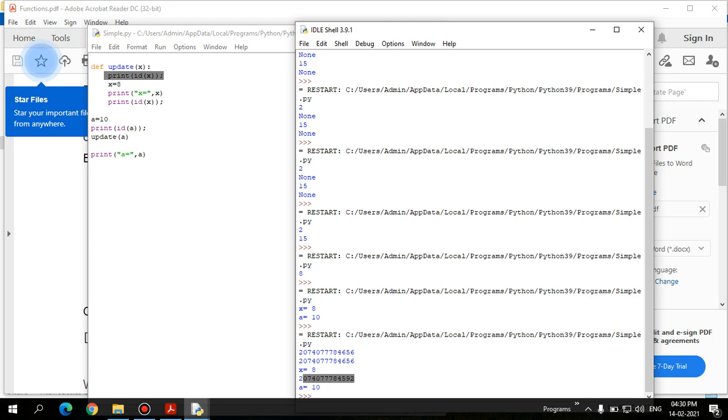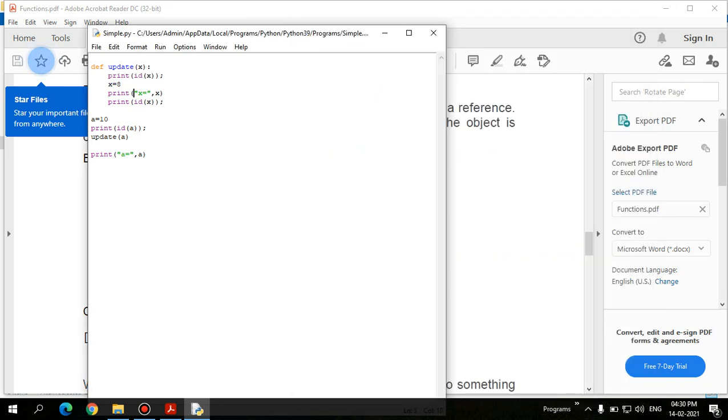Let's show an example through a list. Here I'm using a list, so lst equals 1, 2, 3, 4, 5.